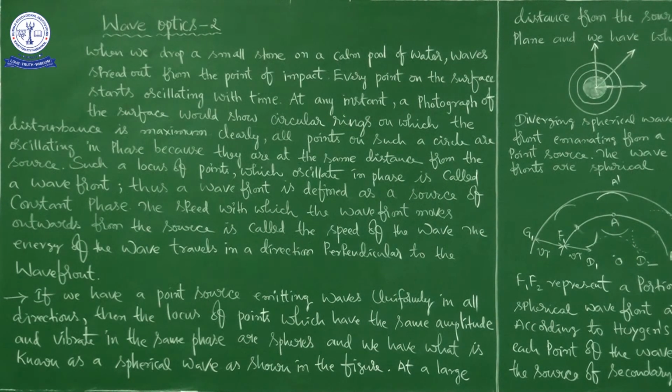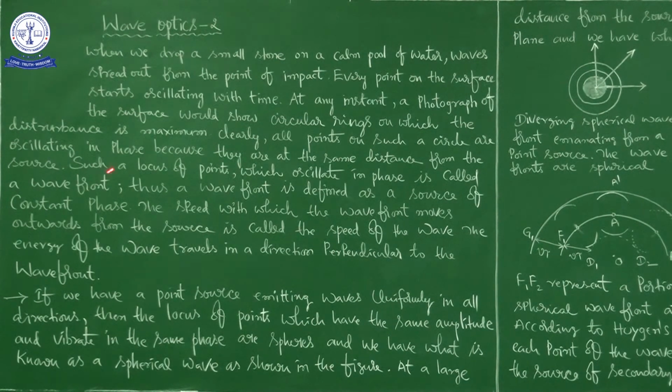Wavelength is the distance between two consecutive crests or troughs. So these are the definitions we already came across in our first year chapter, oscillations and waves. All those definitions we need here to understand what I am going to explain.